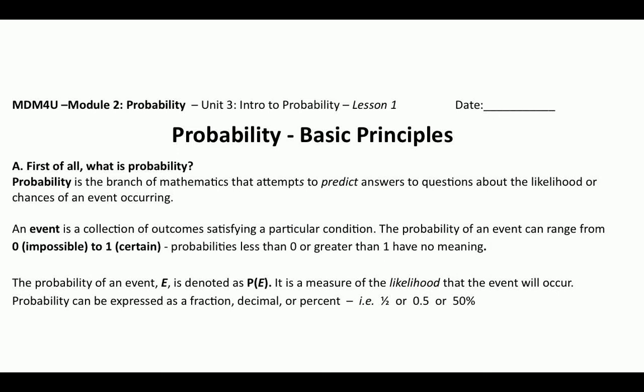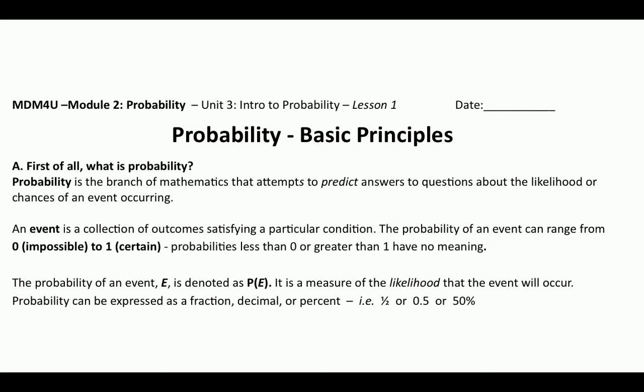Yeah. And so really what we're talking about is events, right? And so one thing that we're going to talk about a lot is the probability of a certain event happening, right? Or the likelihood that that event will occur. Well, an event is basically a collection of outcomes that satisfy a particular condition. So that condition may be given in an example or it may be given in a problem. And so we want to find the number of ways that that event can happen. So an event is basically the collection of these outcomes.